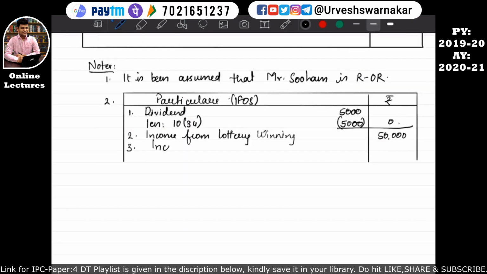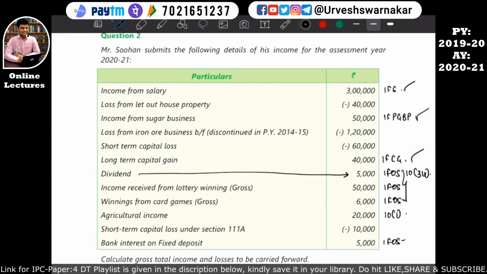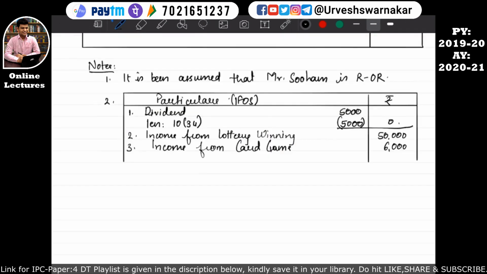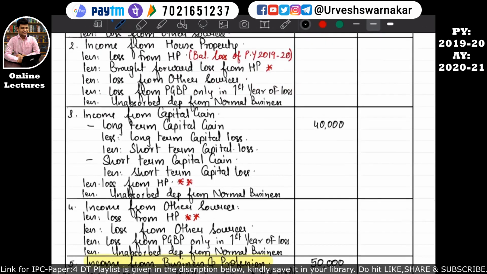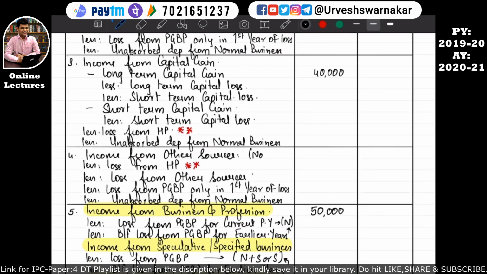Okay, income from card game is 6,000. Okay, and the next income from other sources was bank interest on fixed deposit. So bank interest on fixed deposit is 5,000. So we'll write that bank interest from FD is 5,000. The total comes to around 61,000. Okay, income from other sources total. Okay, so basically we will write here in place of income from other sources note 2. Okay, and here we will feed the detail 61,000.